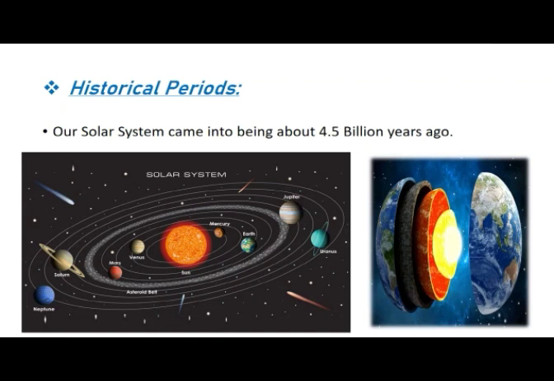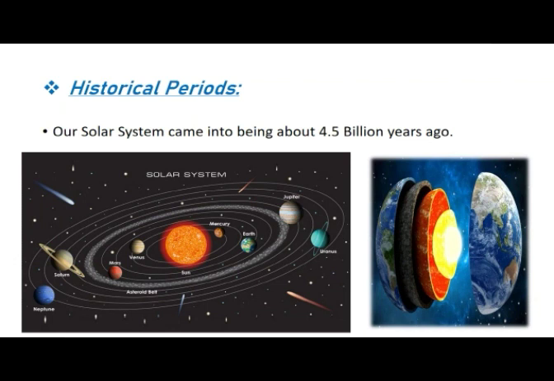Along with the solar system, we also know that we live on the planet Earth, and our Earth is a part of the solar system. So it is also believed that the Earth was formed about 4.5 billion years ago along with the solar system.